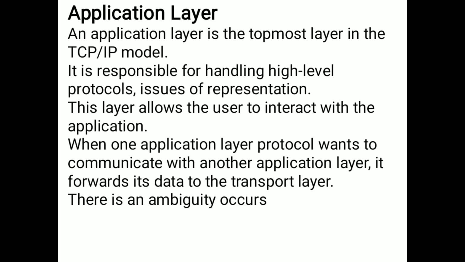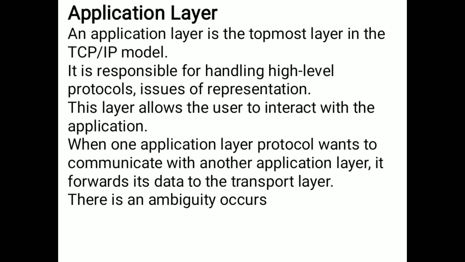In the olden days we had 4 layers, and nowadays we have 5 layers. That means the network access layer is divided into 2 layers: the physical layer and the data link layer. Here also each and every layer has its own functionality.